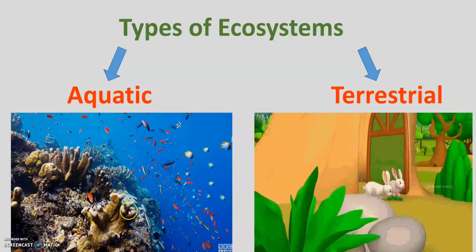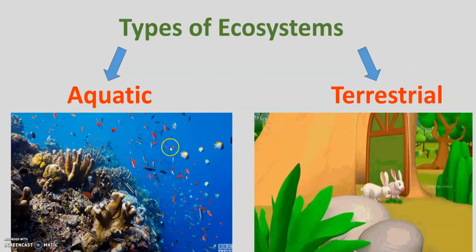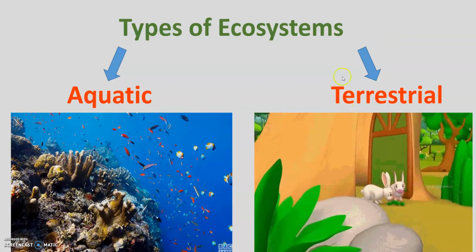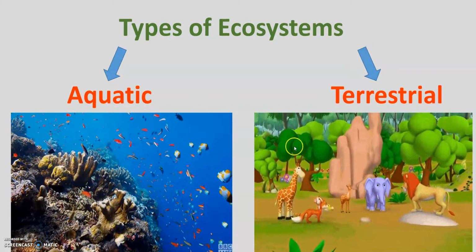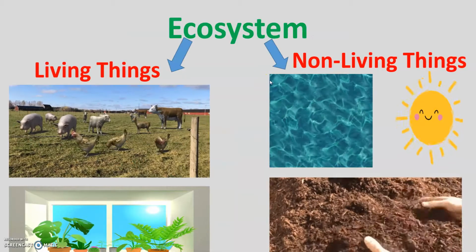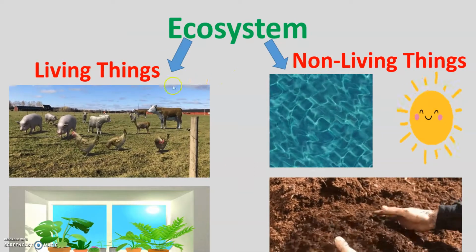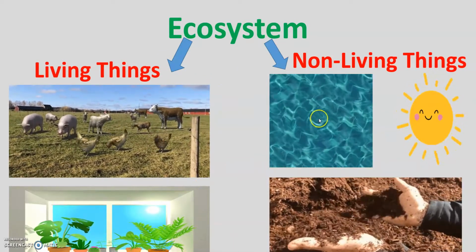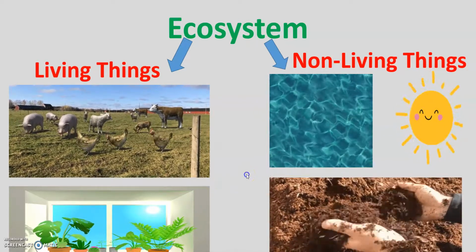So we said we have two types of ecosystems. We have the aquatic, which is the ecosystem of the water, like fish and whales, and the terrestrial, anything that lives on land. We're going to call it a terrestrial ecosystem. Now, in ecosystems, we have living things and non-living things. Living things like the animals and plants. Non-living things like the water, the heat of the sun, and soil.